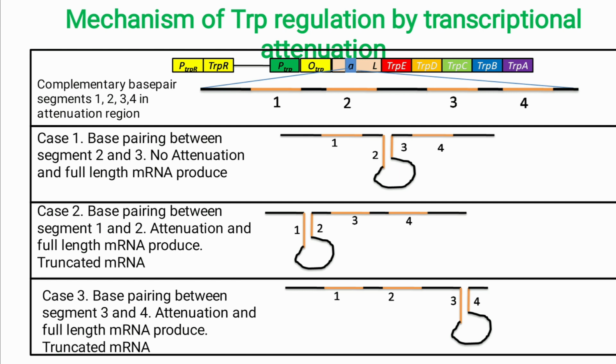So in this way, the attenuation elements present in the leader sequence play a role in the truncation of mRNA molecules. They have signaling mechanisms and can sense the presence or absence of tryptophan in the nutrient medium. In that way, they can prevent the mRNA transcription process.